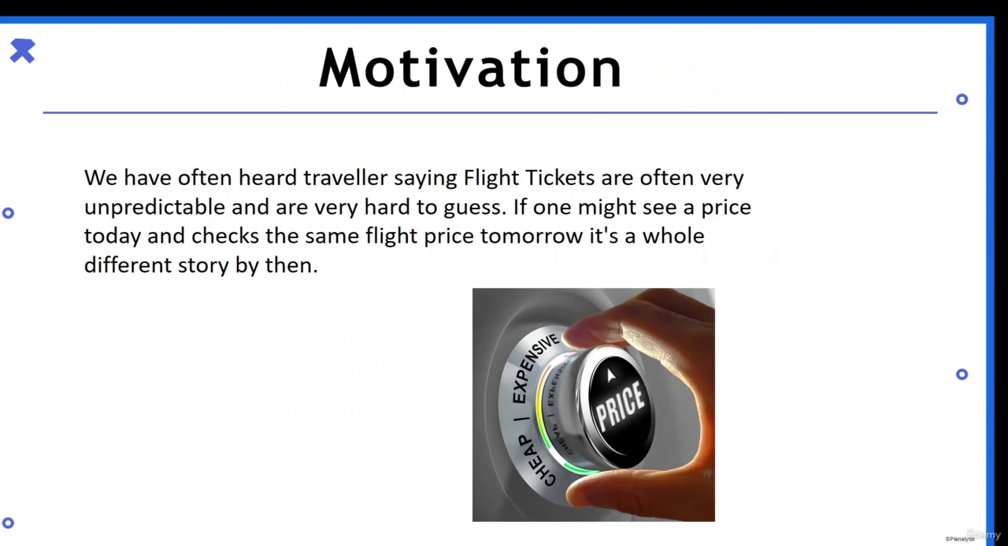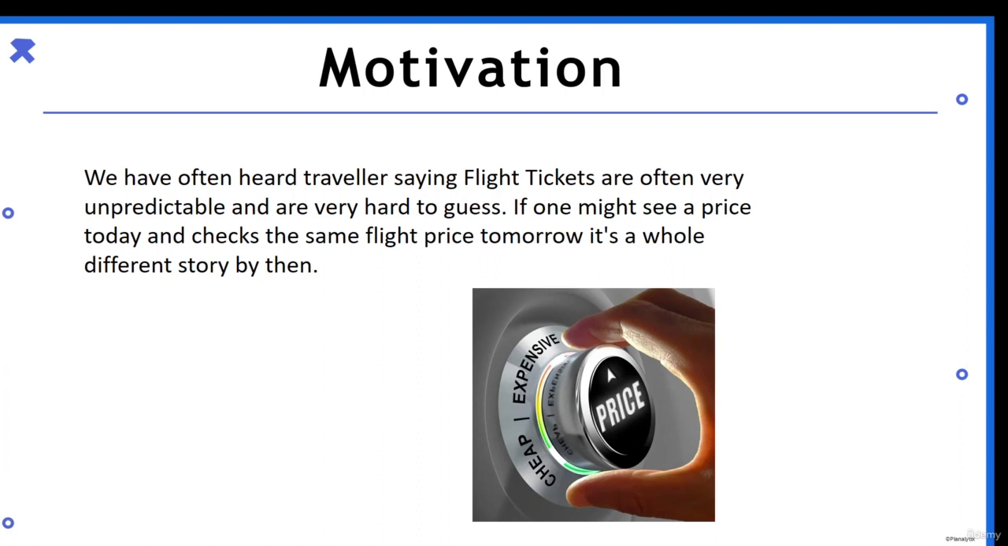What is the motivation behind this project? We have often heard travelers saying flight tickets are very unpredictable and very hard to guess. You have also observed yourself that it is very difficult to predict the prices of a flight ticket. They can vary from day to day, from class to class, and it becomes very difficult to predict what the price will be for a flight. It is also often observed that if one sees a price today and checks the same flight price tomorrow, it's a whole different story.